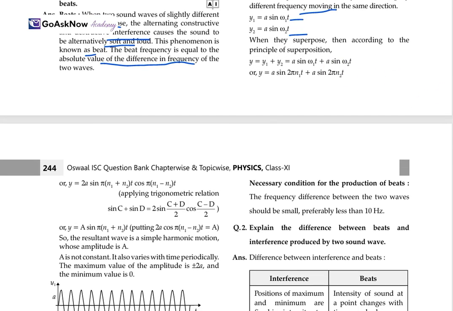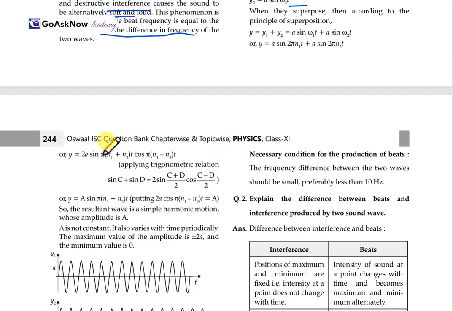When we solve it, applying the trigonometric relation sin C + sin D = 2 sin((C+D)/2) cos((C-D)/2), we get y = 2a sin pi(n1 + n2)t cos pi(n1 - n2)t. When we put the value, we get 2a cos pi(n1 - n2)t equal to A.